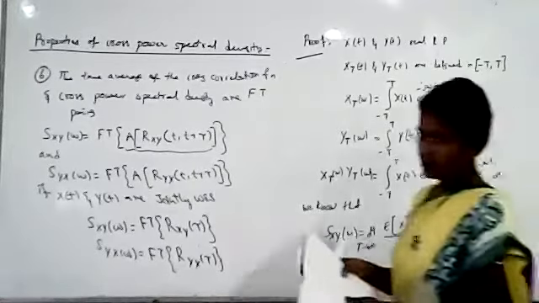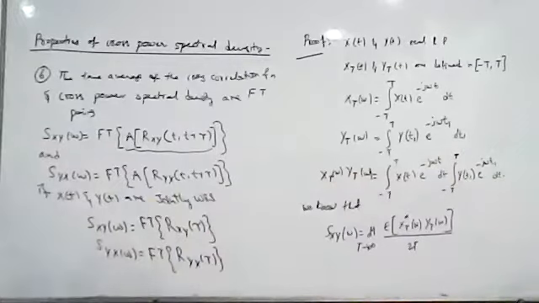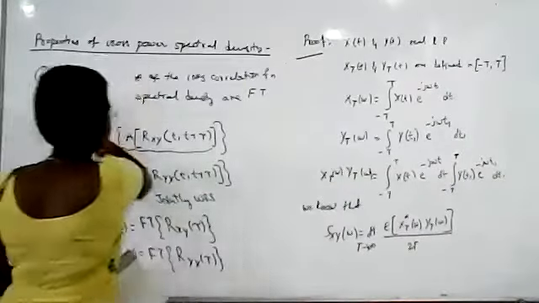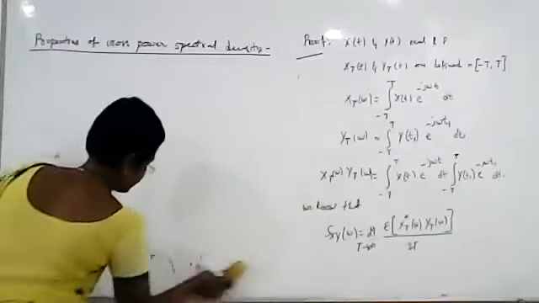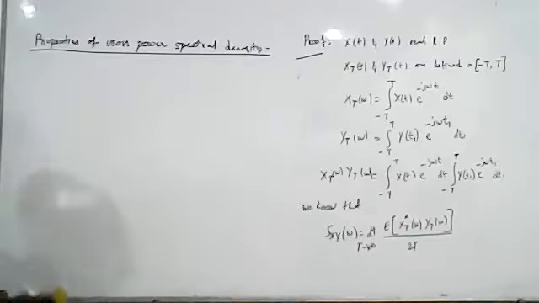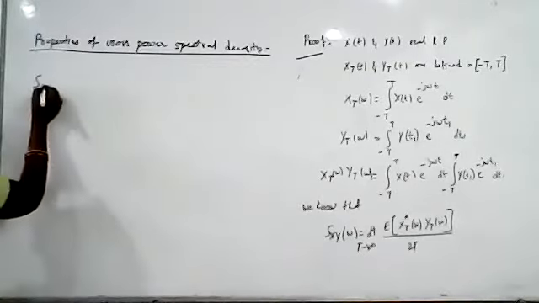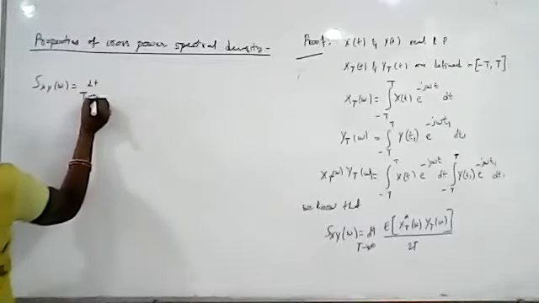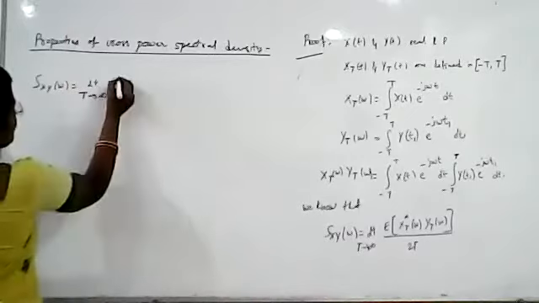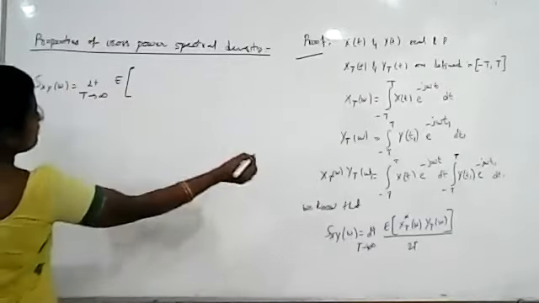Okay. Now we substitute this X_T star of omega, Y_T of omega in this formula. Right? Sxy of omega can be written as limit T tends to infinity, expected value of, what is the formula?